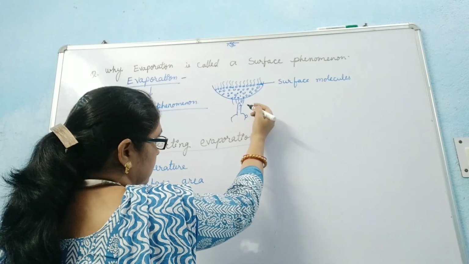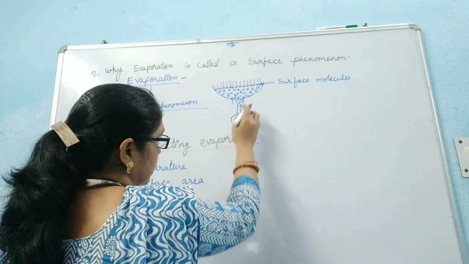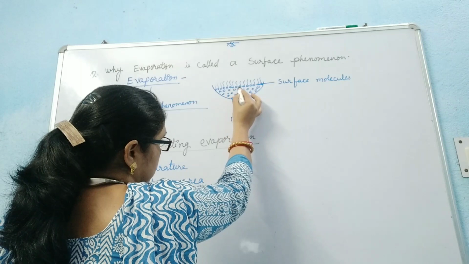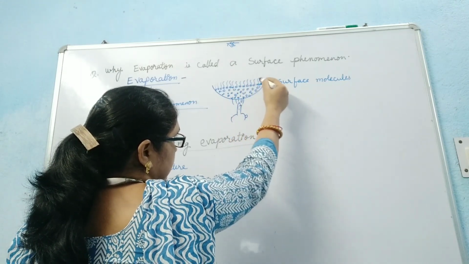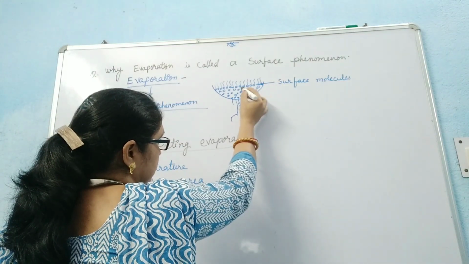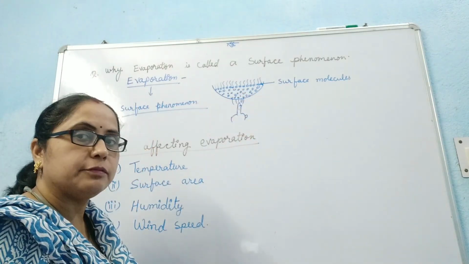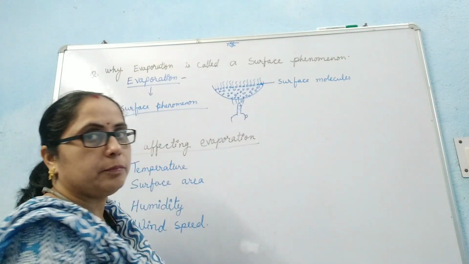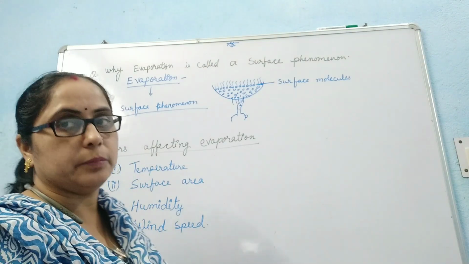As shown in the figure, a liquid is heated with the help of a lamp. In this case, only the liquid particles present on the surface can evaporate, or change from liquid to gaseous state. Other liquid particles remain in the container. It means that in the evaporation process, only the surface molecules evaporate, so this process is called a surface phenomenon.